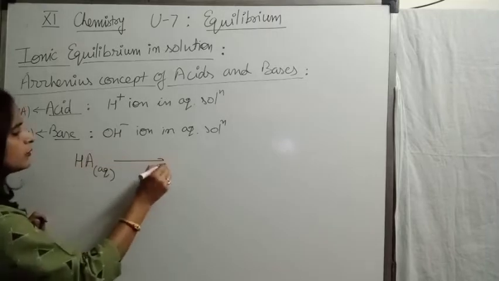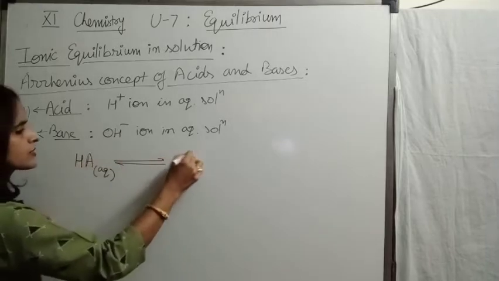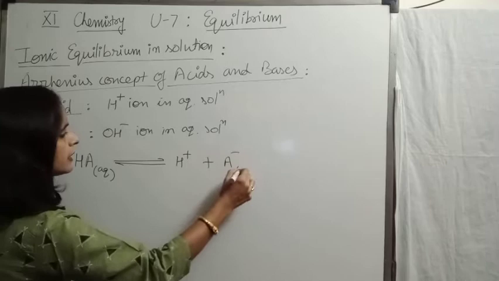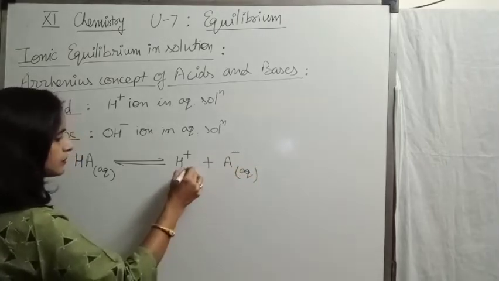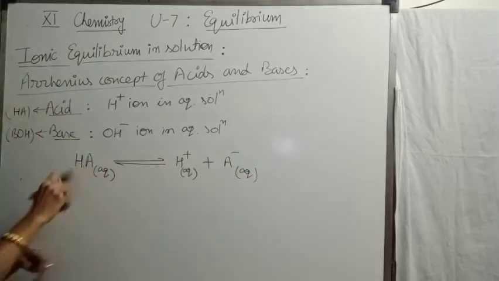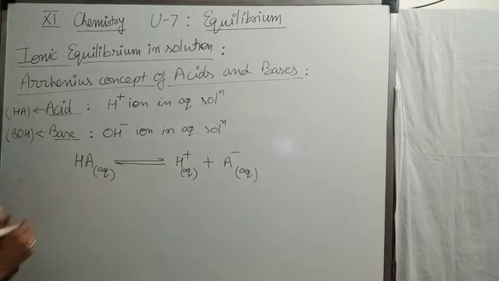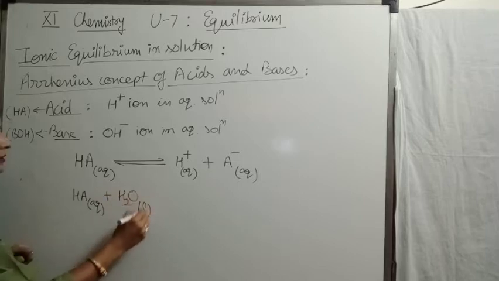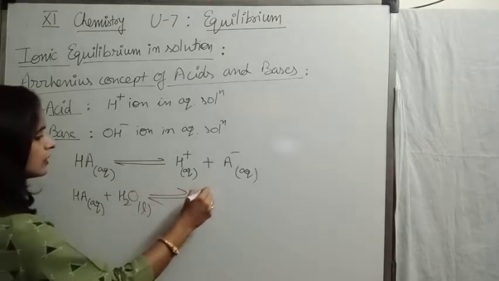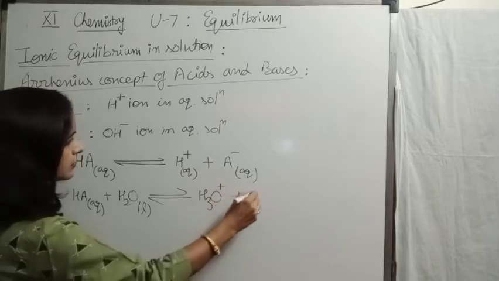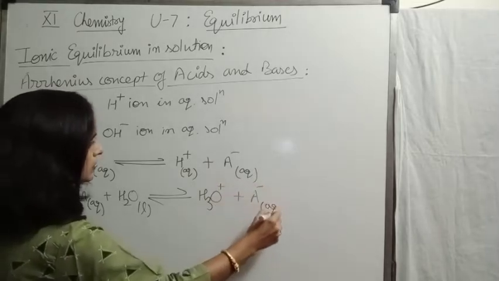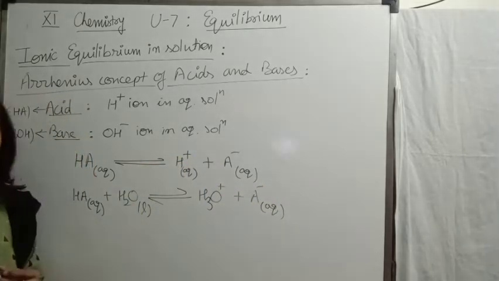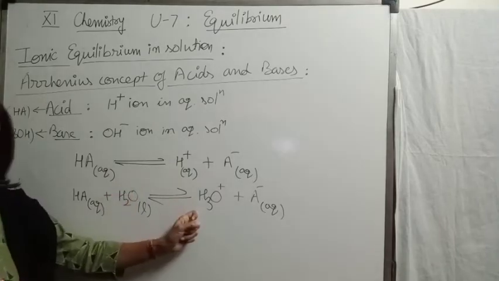So HA will dissociate into H positive and A negative in aqueous medium. But there is another way to represent this reaction, like we may represent in this way with water, forming hydronium ion. Now let me tell you first what is the difference between these two.